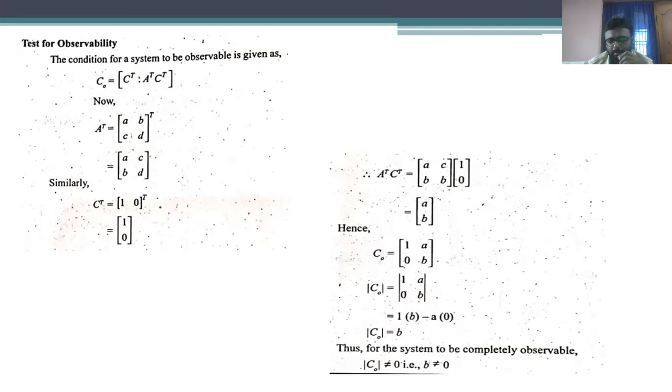To solve them, we have to remember the conditions for controllability as well as observability. Just applying these conditions, we can get full marks, because these are completely problematic parts.